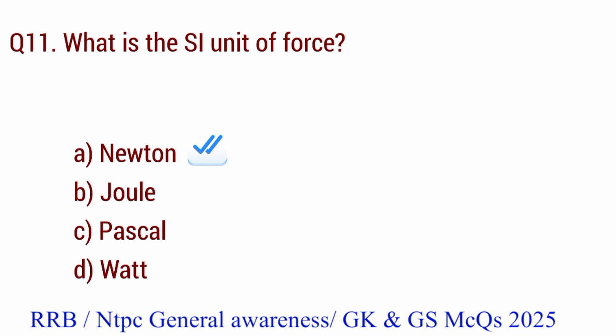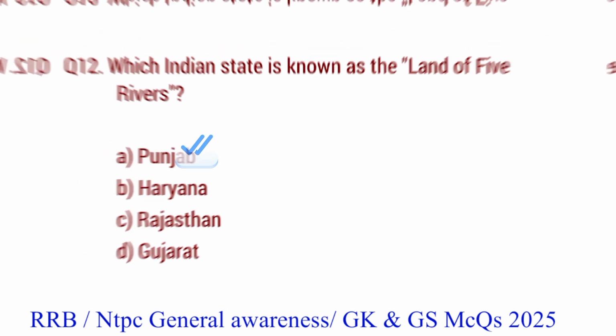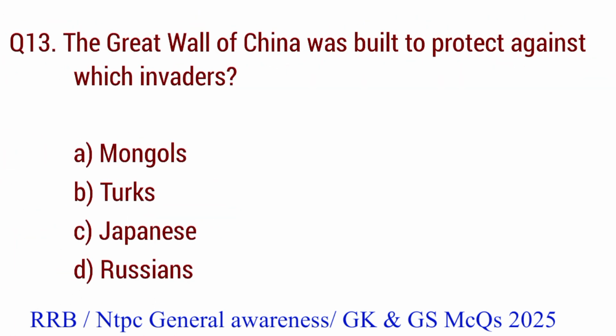Question number 12. Which Indian state is known as the land of 5 rivers? The right answer is option A. Punjab. Question number 13. The Great Wall of China was built to protect against which invaders? The right answer is option A. Mongols.